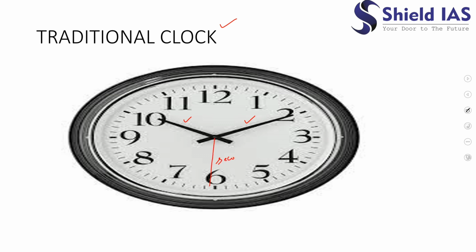So there are 3 hands, right? This is the minute hand and this is the hour hand. So how do these 3 hands move? These 3 hands move at different velocities, right? The fastest movement is done by the second hand, then the minute hand, and the slowest is the hour hand, right? So let us talk about some basics of this clock which we will be using in our questions.